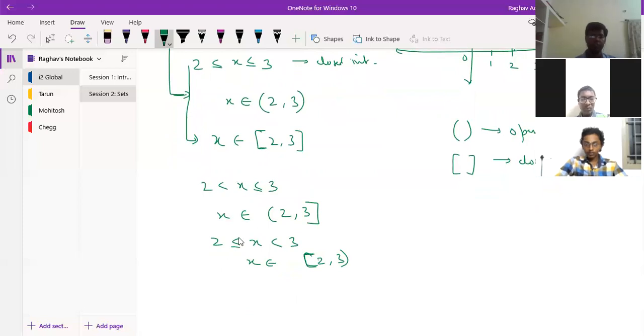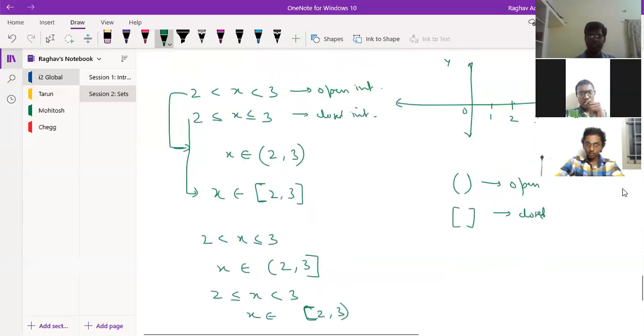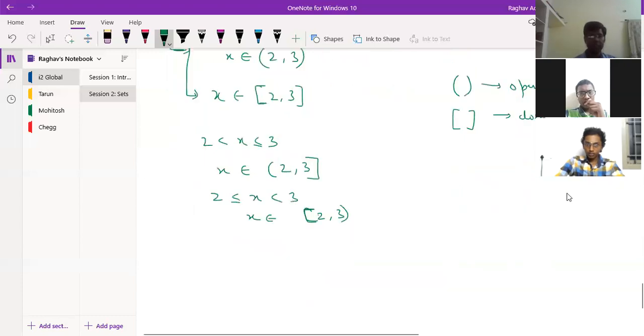So either we can have both sides open, or both sides closed, or one open and the other closed, or one closed and the other open. So these 4 possibilities are possible. Closed means closed box, open means simple brackets. So when we are representing this on the number line, how do we represent it? Let's do it one by one.